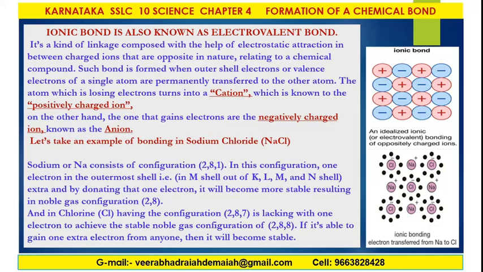And chlorine, having the configuration 2, 8, 7, is lacking one electron to achieve the stable noble gas configuration 2, 8, 8. If it is able to gain one electron from anyone, then it will become stable.